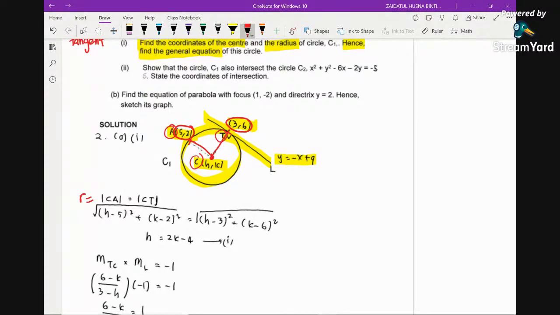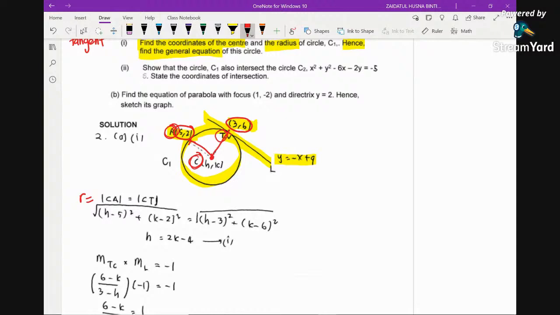So yeah, it's just about the labeling. You can use any letters to label the points. So it's the distance from this center to A and this center to T. By using the distance formula, you may just substitute, and please bear in mind the h and k still remain as unknown. We do not know what the values are.